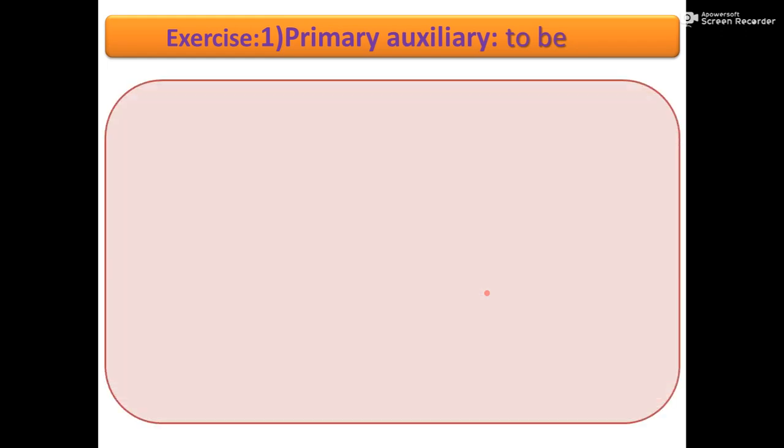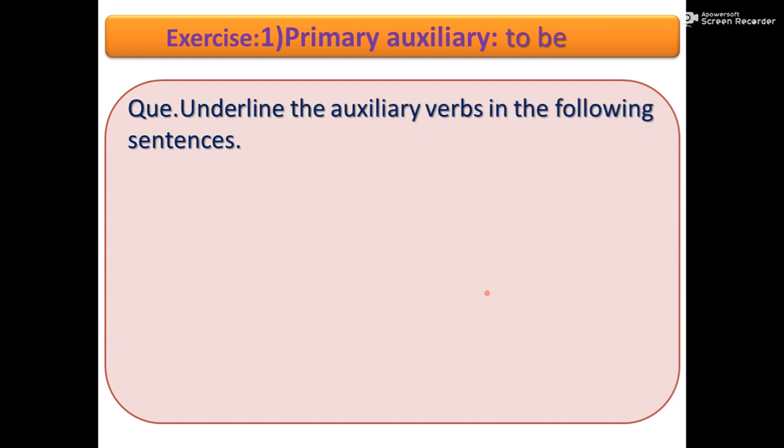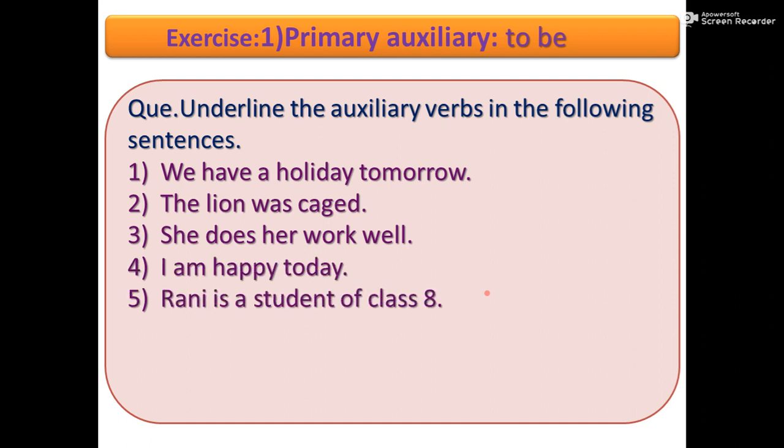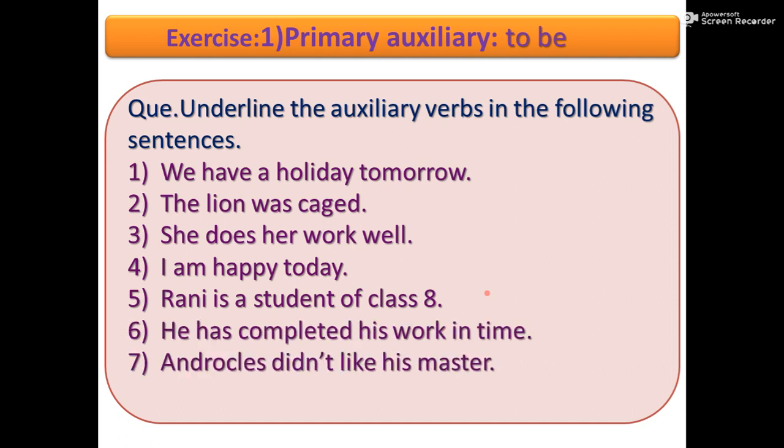Let us see the exercise of 2b. Underline the auxiliary verbs in the following sentences. First sentence, we have a holiday tomorrow. The lion was caged. She does her work well. I am happy today. Rani is a student of class 8th. He has completed his work in time. Androclus didn't like his master. And last sentence, the slaves were forced to work. Students, read all the sentences and underline the auxiliary verbs.